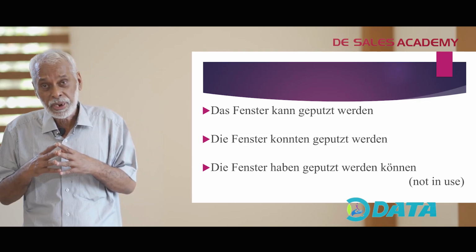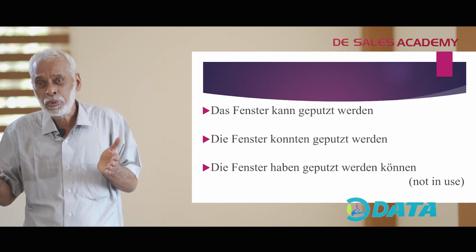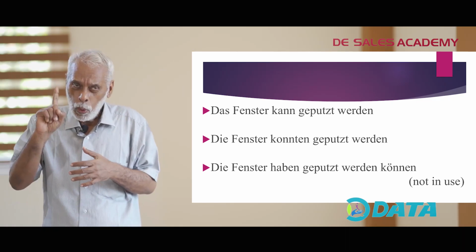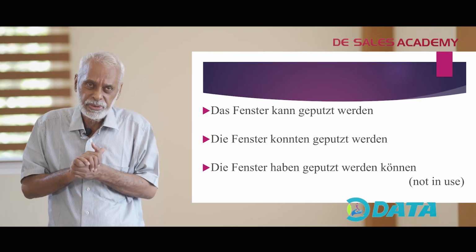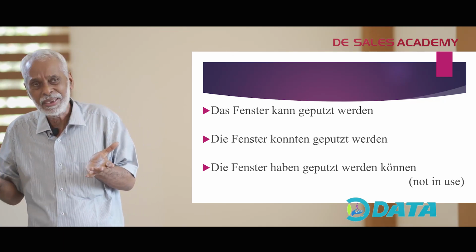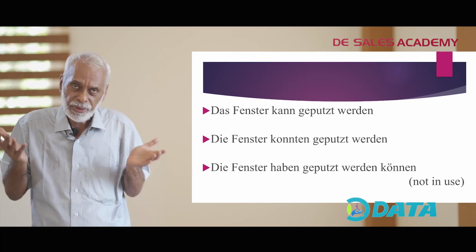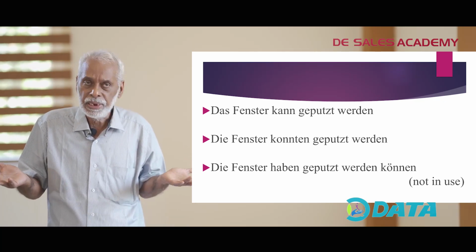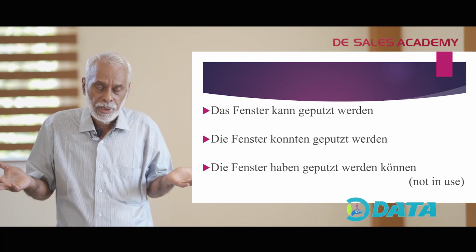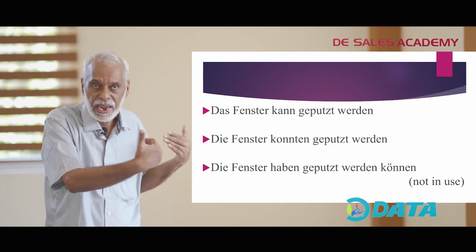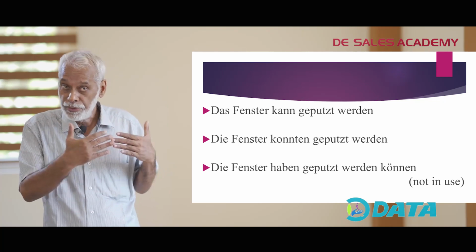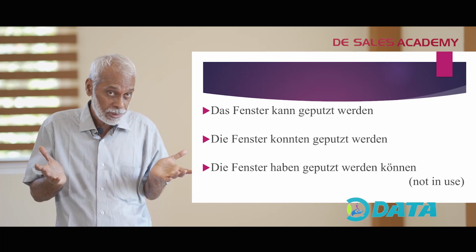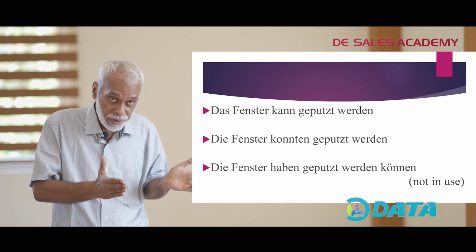Und die Fenster haben geputzt werden können. But only the first example, das Fenster kann geputzt werden oder die Fenster können geputzt werden, das finden wir in der alltäglichen Sprache.